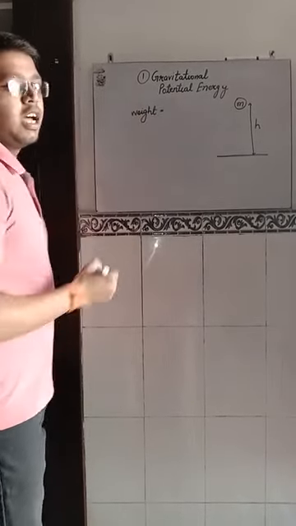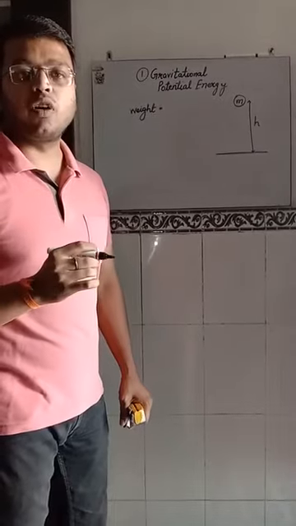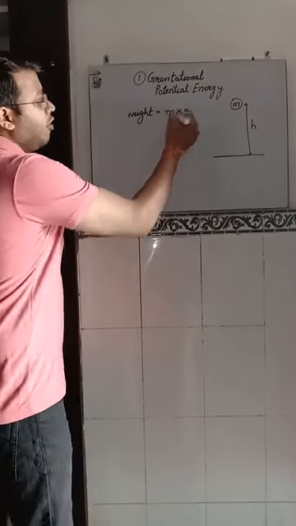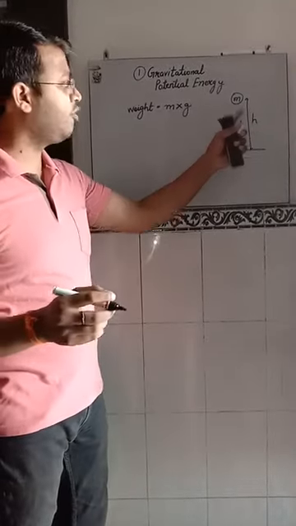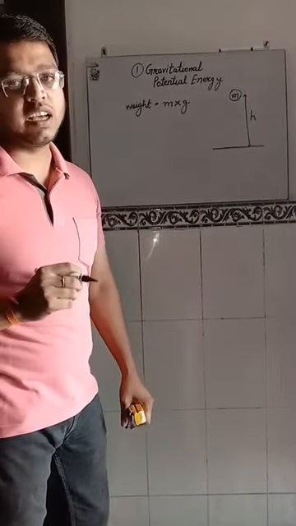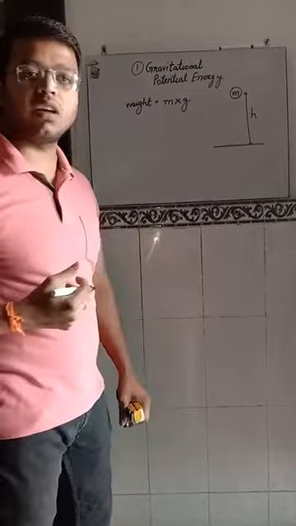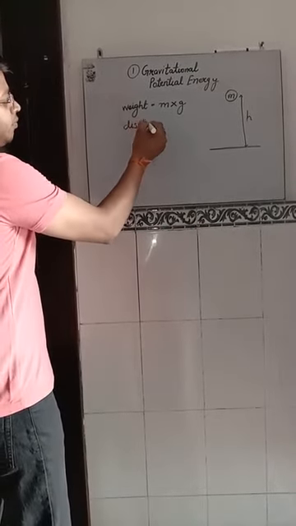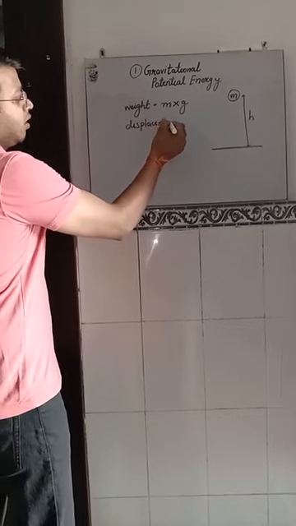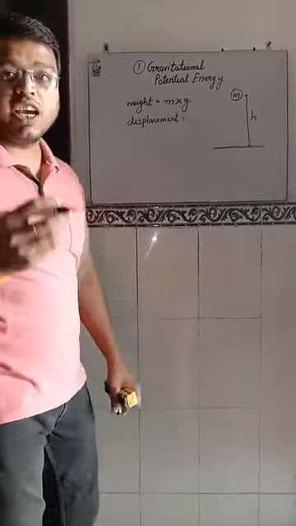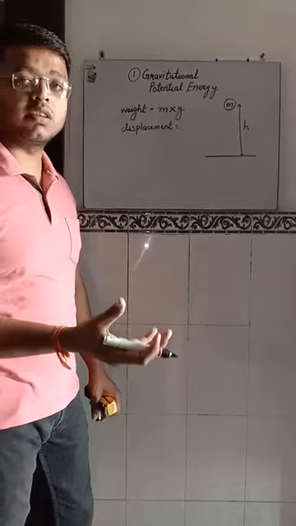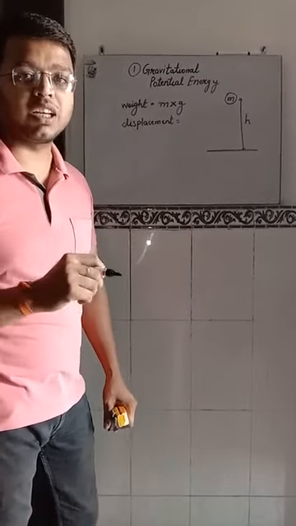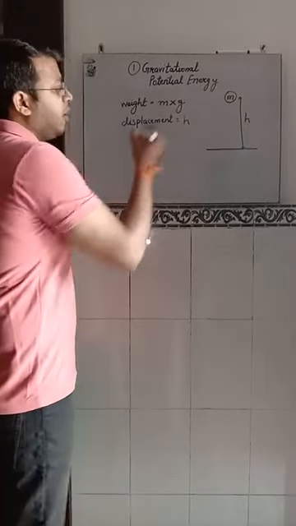As we know very well, the formula for weight is equal to m into g, where m is the mass of the object which we have taken, and g is acceleration due to gravity, which remains a constant. Now the displacement: we have placed the object from the earth's surface up to a height h, so the displacement produced in the object is small h.